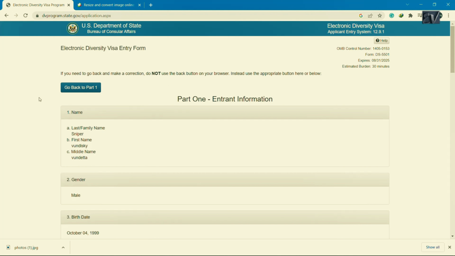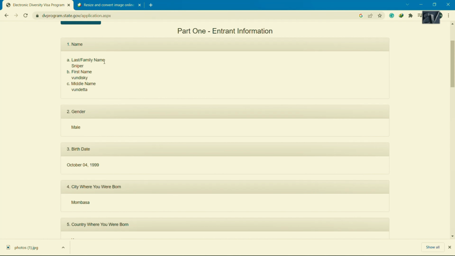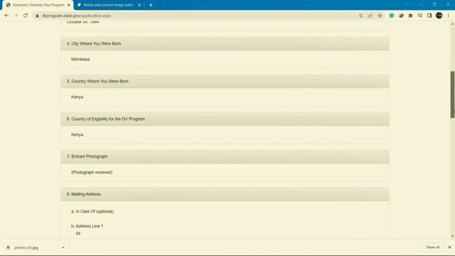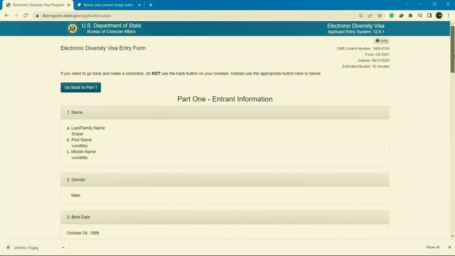Now they're saying that if you need to go back and make a correction, do not use the back button on your browser. Instead, use the appropriate button here or below. So you click this one. If you click the browser back button, whatever you had filled will disappear, and you'll have to start again afresh. So now this is what we read. It has picked these are the names. That's the last name, my first name, middle name, gender, male, birth. Every detail is there just for you to cross check whether whatever you have filled is right. If not, go back and make the changes through this button here.